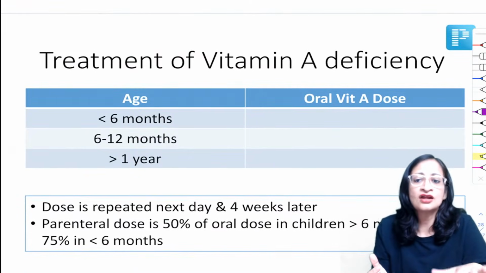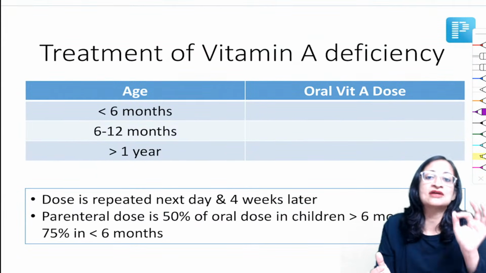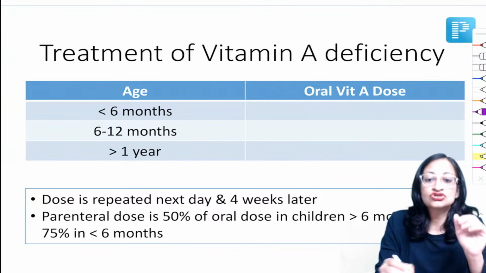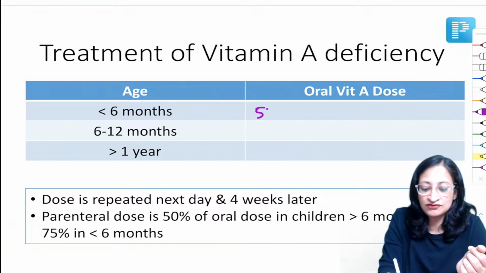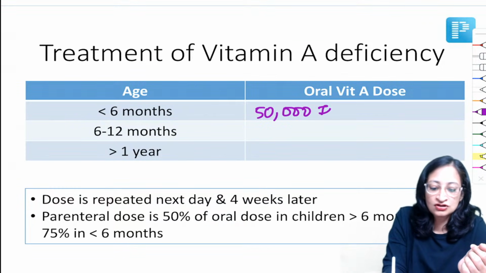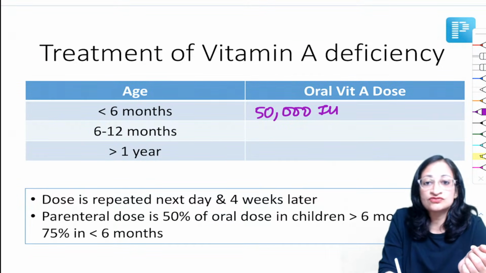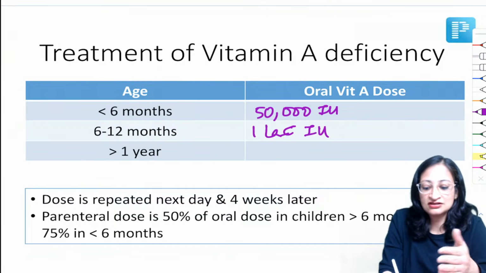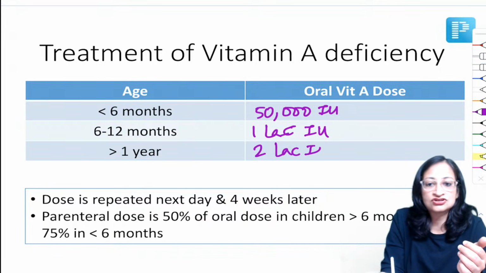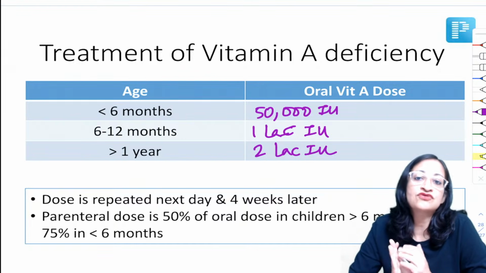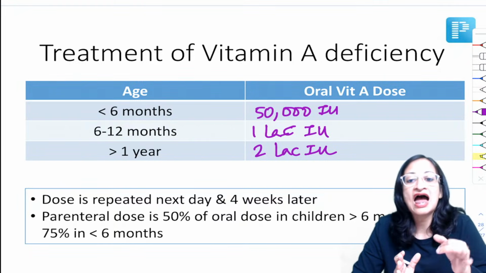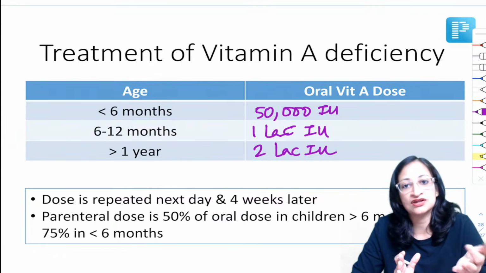Now, this question has also come multiple times. What is the dose of vitamin A used for the treatment of vitamin A deficiency? Less than 6 months, the oral dose would be 50,000 units per dose. For 6 to 12 months, each dose will be 1 lakh international units. For more than 1 year, the dose is 2 lakh international units. If you are giving it for treatment, you give it at diagnosis, repeat it 24 hours later, and repeat a dose 2 to 4 weeks later.